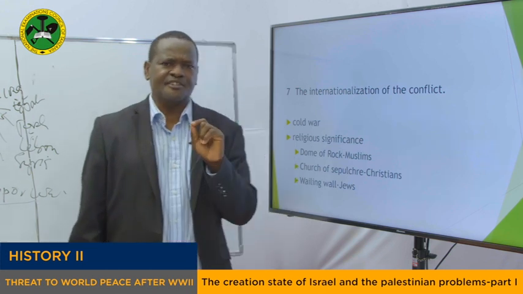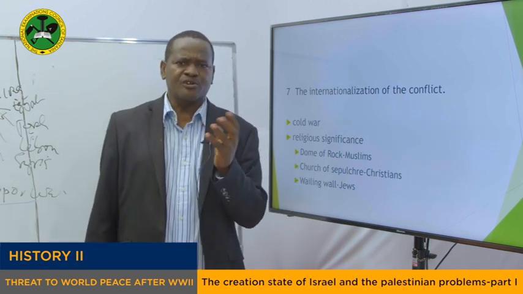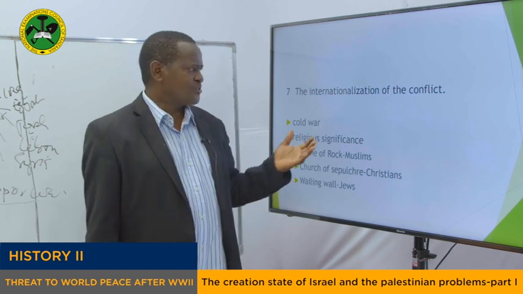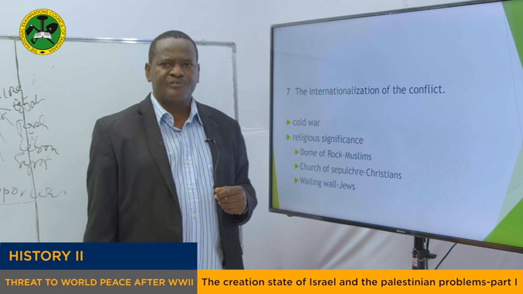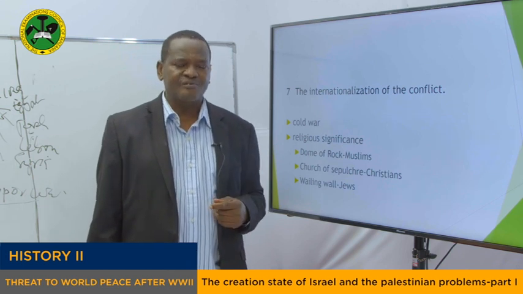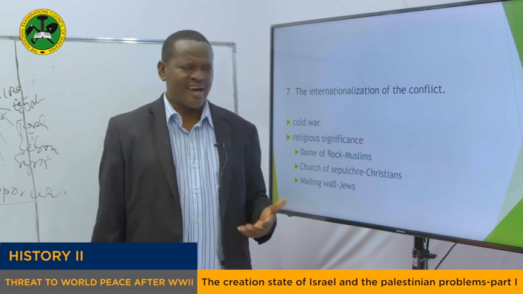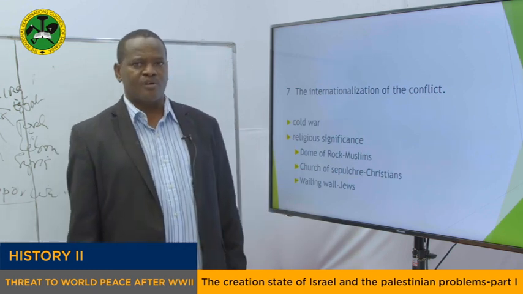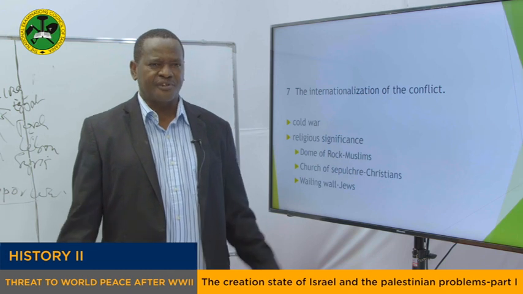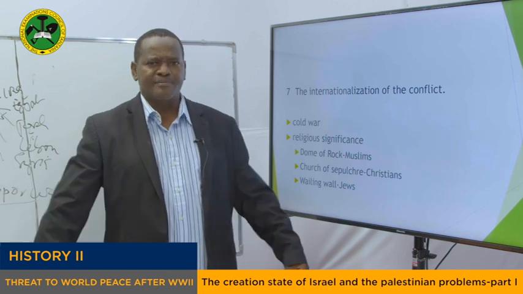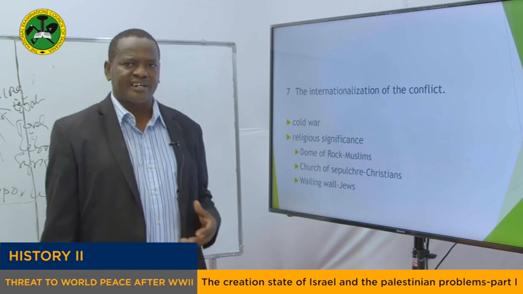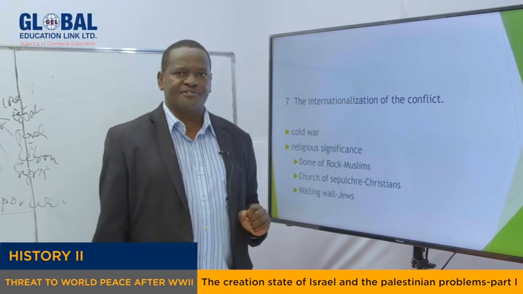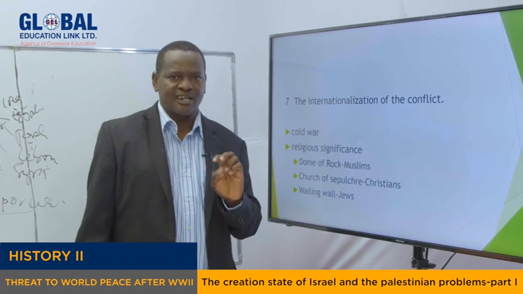The conflict, which was expected to be a conflict of two countries, that means a conflict of Israel and Arab nations or Palestinians, has been internationalized. Why? Because of different reasons. First is because of the Cold War. There was a Cold War at that time, and the Soviet Union was supporting the Arab countries, and the United States of America, as we have said, was supporting Israel. So it's because of that that the conflict has become an international conflict and not a local conflict.